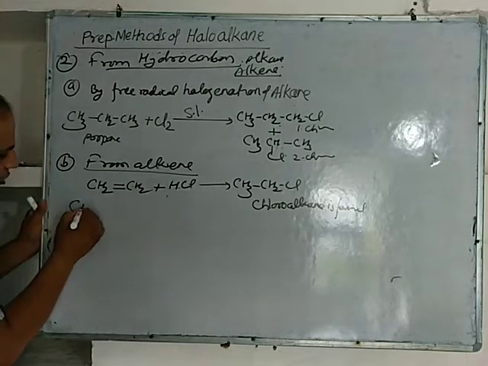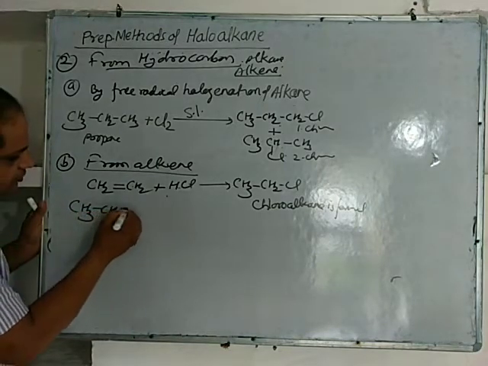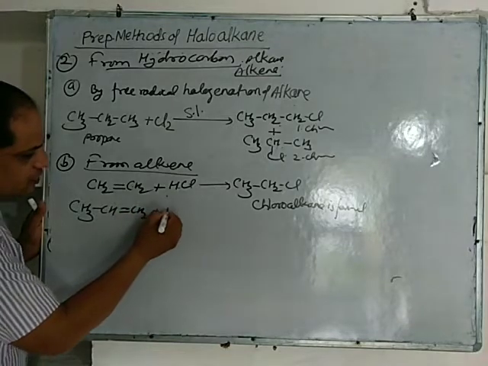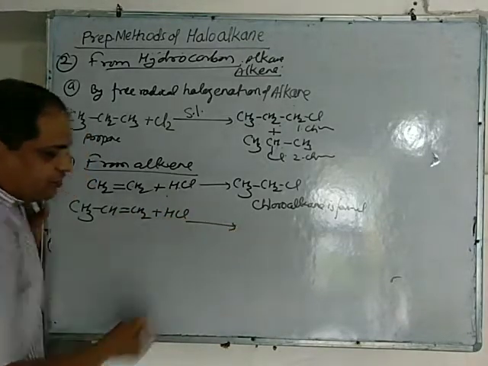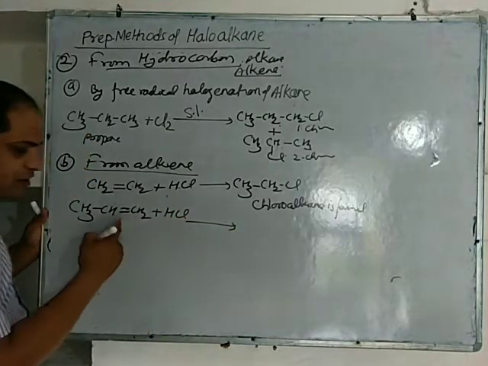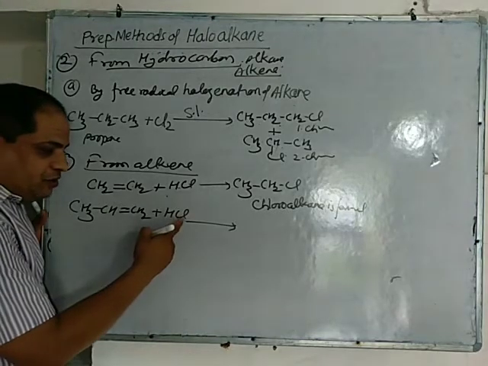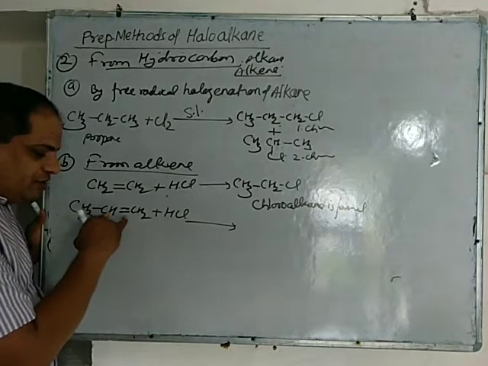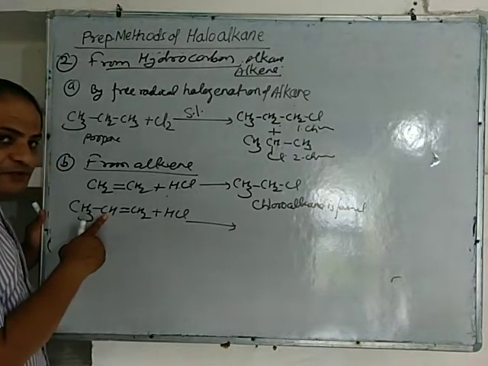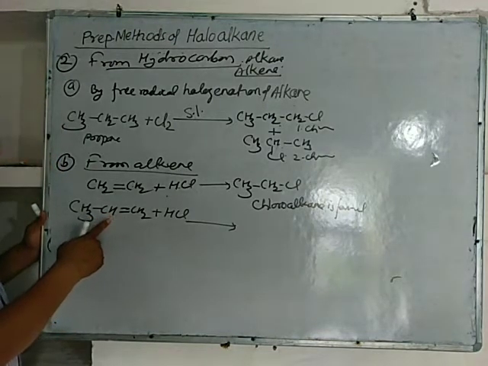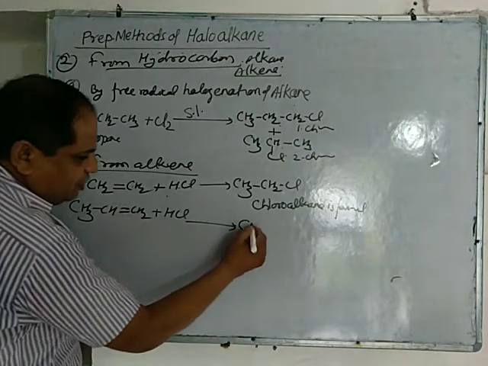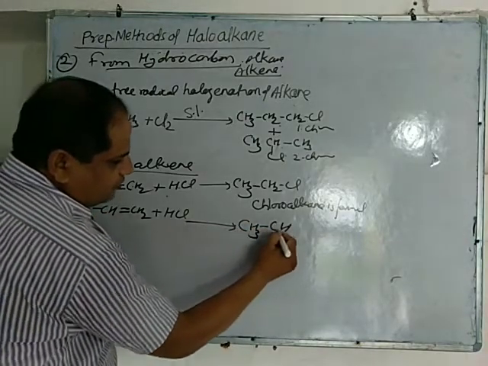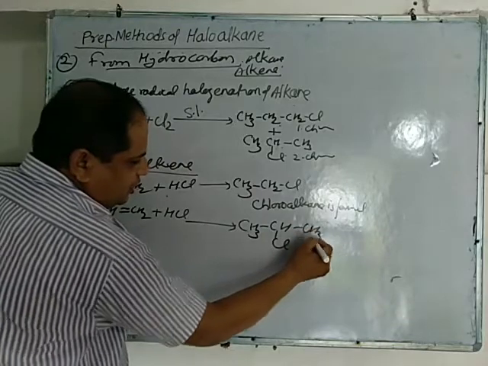If you take propene here, the addition reaction takes place in accordance of Markovnikov rule, and the negative part of the addend goes to that carbon bonded with double bond which contains fewer number of hydrogen. So the main product will be 2-chloropropane.